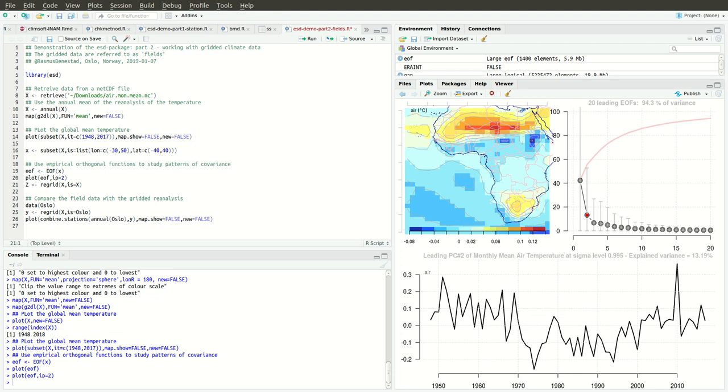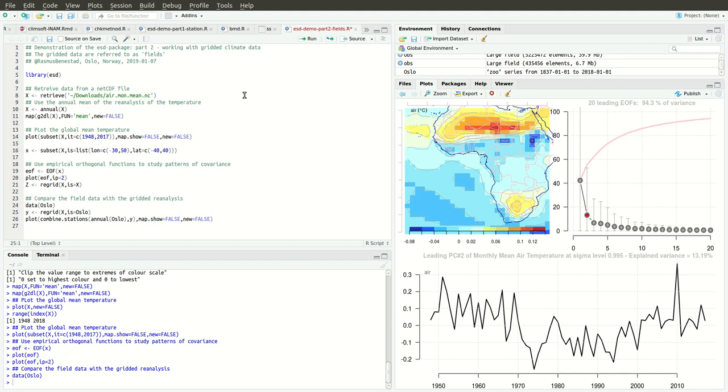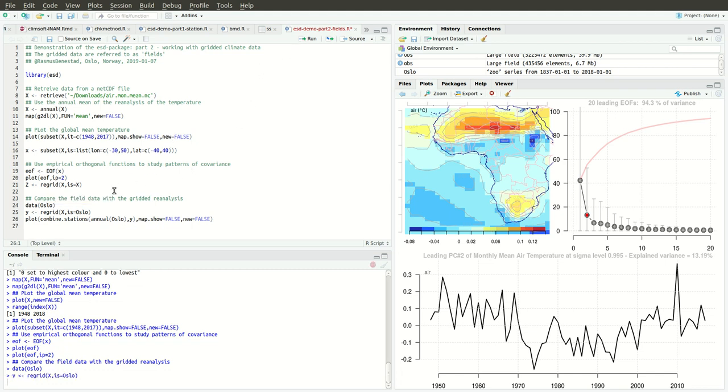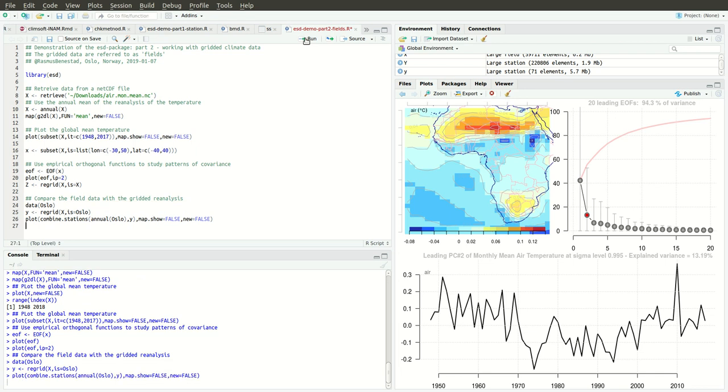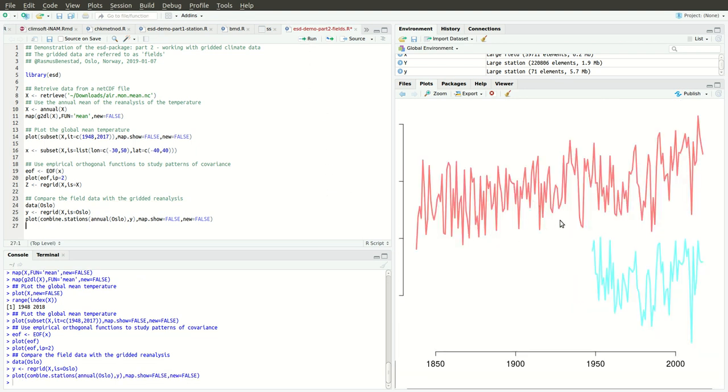Another thing that we can do is if we get station data, then we can combine it with the gridded data. So we can use regrid to estimate a time series with the same spatial coordinates as Oslo, so that because it's a station, it will think it's a station as well, and we can combine these together and show them together like this.